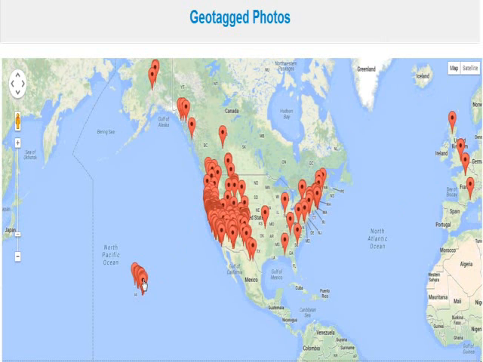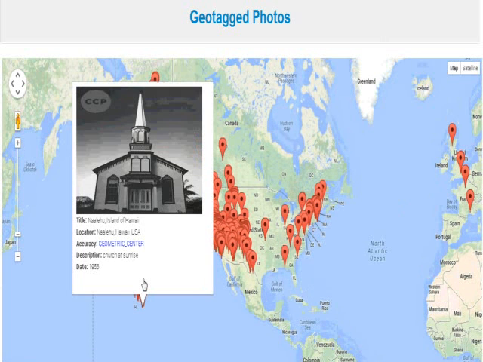When, let's say, I click on a photo in Hawaii, I get interesting information about that photo. I get the image of the photo, I get the title, description, date, and I get the location. This is the location that we have extracted from a combination of the title and description.